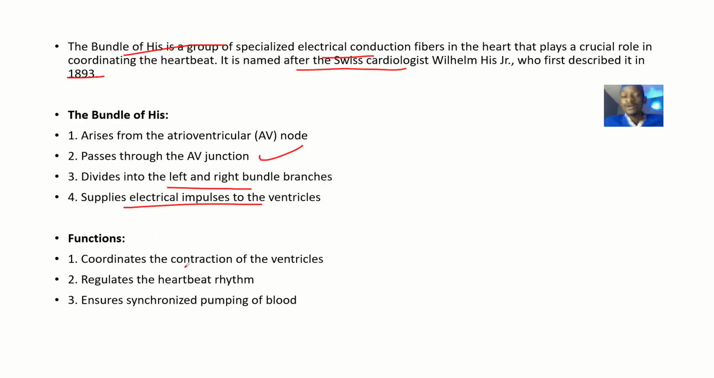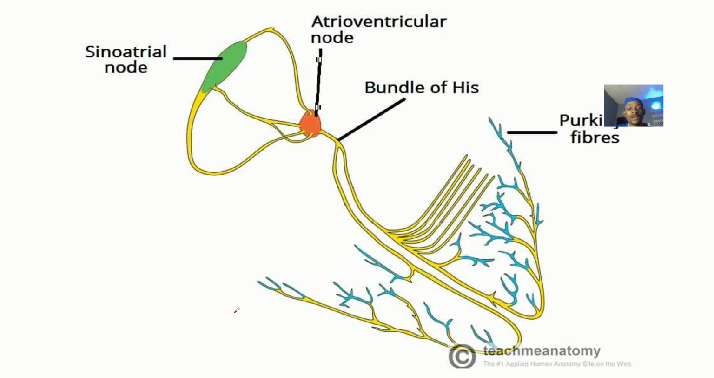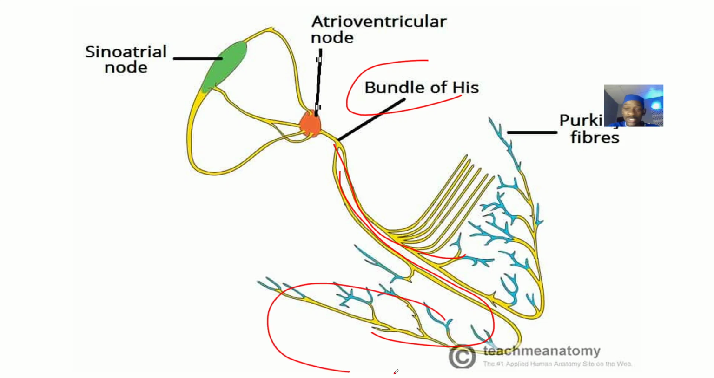Now talking about the functions, it functions to coordinate the contraction of the ventricles. It regulates the heartbeat rhythm. It ensures synchronized pumping of blood. Then you see the bundle of His dividing into the left side and the right side. The left side has the left anterior fascicle and the left posterior fascicle, but the right one doesn't really divide into fascicles. It will only end up in Purkinje fibers.